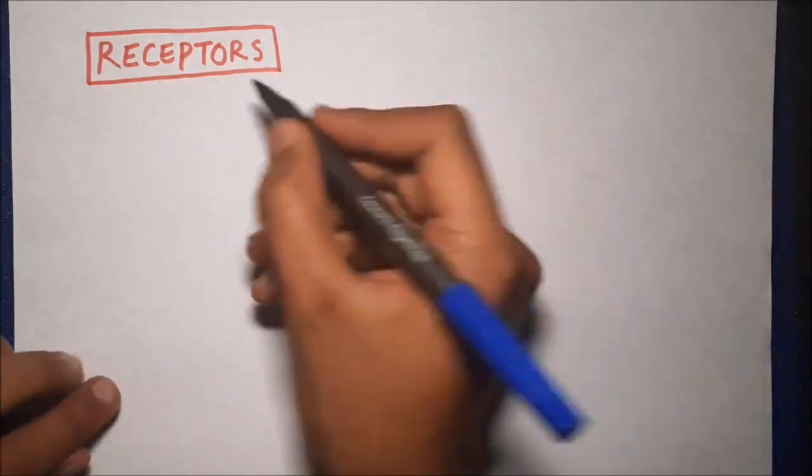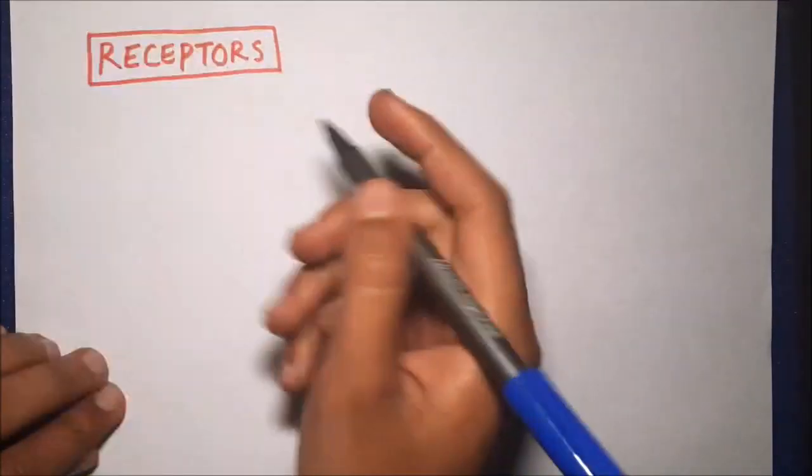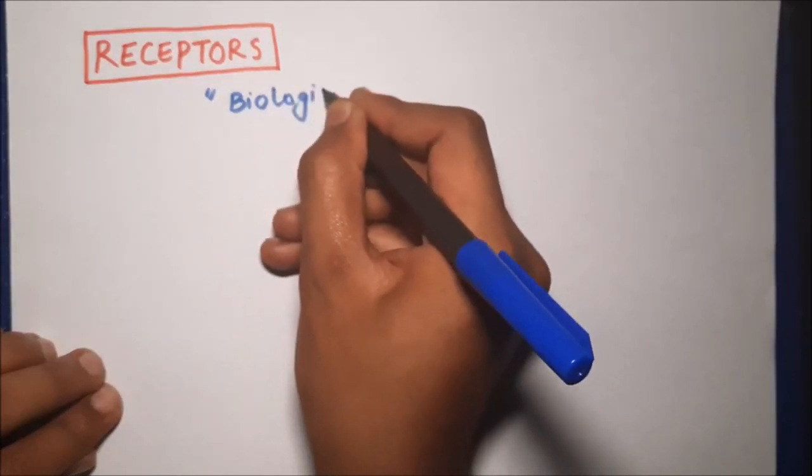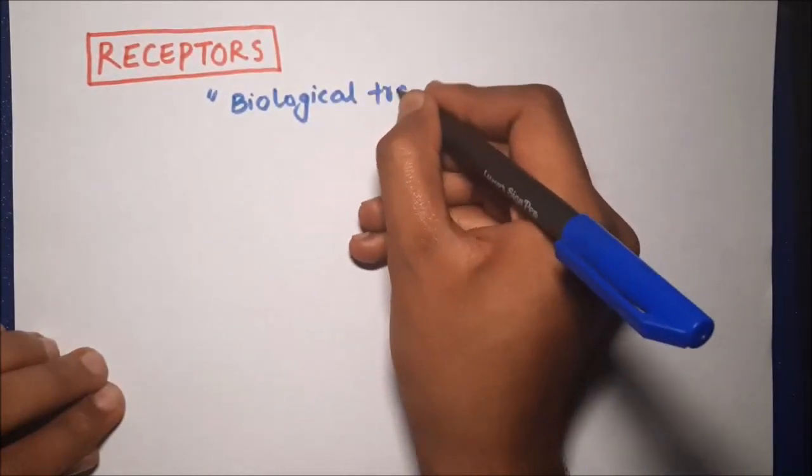In this section, we are going to discuss the physiology of receptors. This is a very important part in sensory physiology. So let us start with the definition of receptors. So what are receptors? Receptors can be defined as biological transducers.